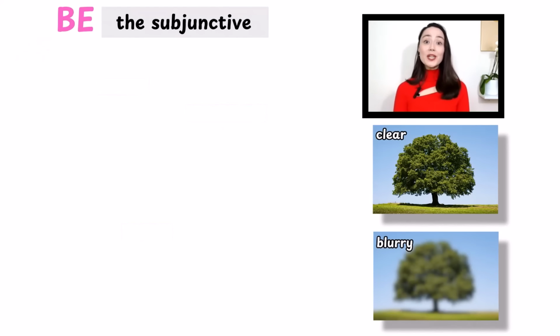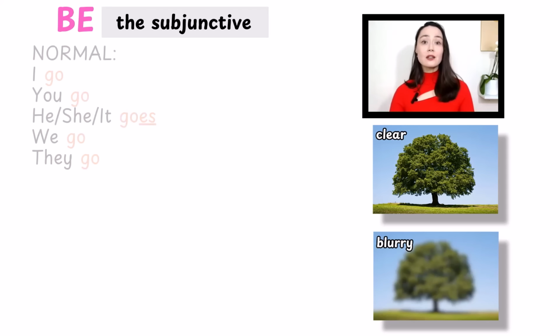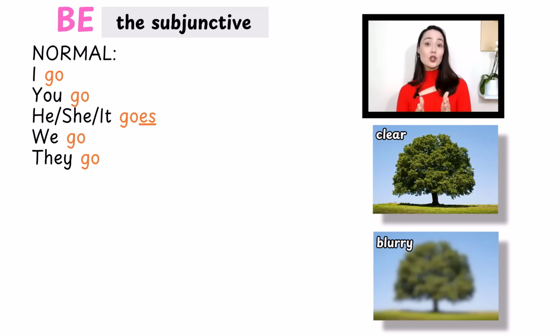Next one, we use be with the subjunctive. What's the subjunctive? Let me give you a mini explanation. Normally verbs are like this. I go, you go, he, she, it goes. We go, they go. You can see the third person form changes. We add s or es.